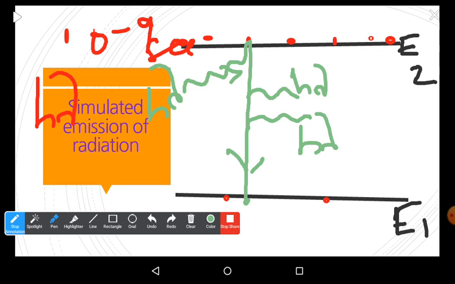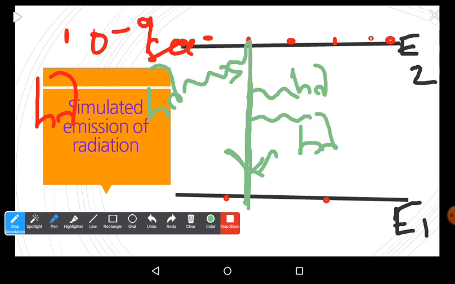One photon, radiation consists of many photons. So all the photons strike the atoms. One photon strikes one atom, one to one. When this photon is incident, the excited atom comes down. We have shown here that when this excited atom jumps from E2 to E1, it is stimulated to come down before its lifetime only, and it releases two equal photons.